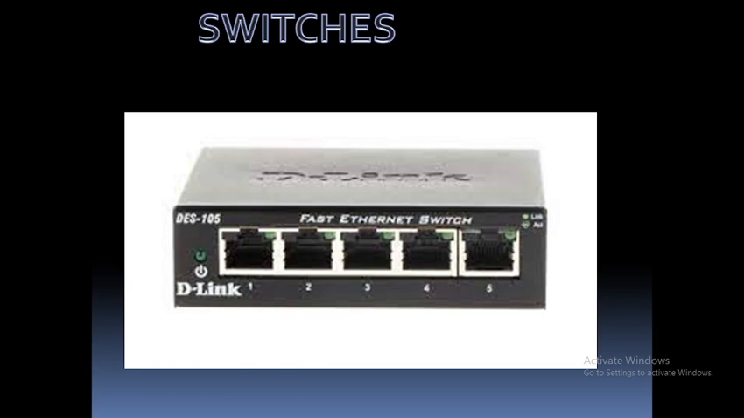Now next is the switch. This is a switch. It is a networking device that groups all the devices over the network so that we can transfer data to another device. We can say that a switch is better than a hub because a hub cannot direct the message over the network. It can only send the message to all devices which are connected with it, while a switch sends the message directly from source to destination.